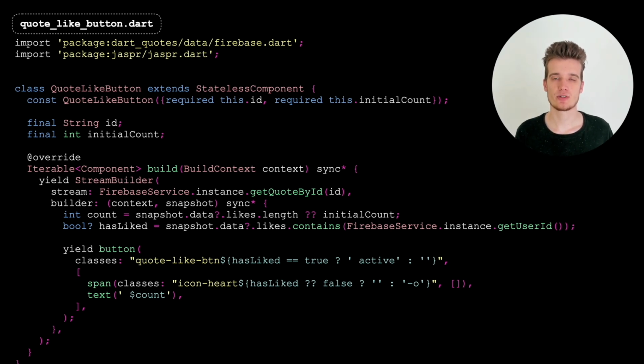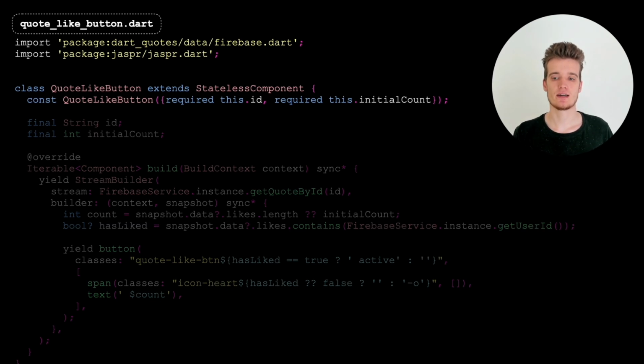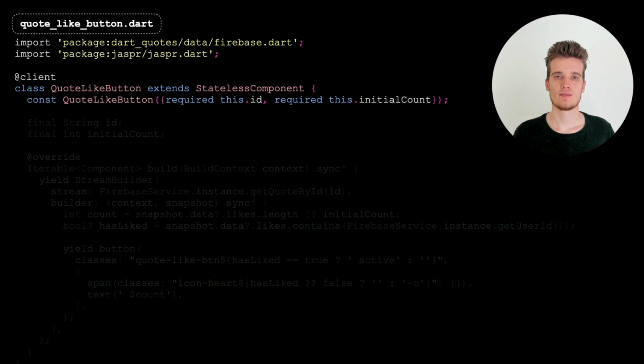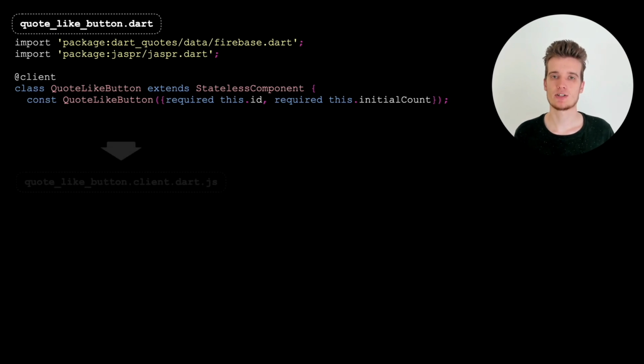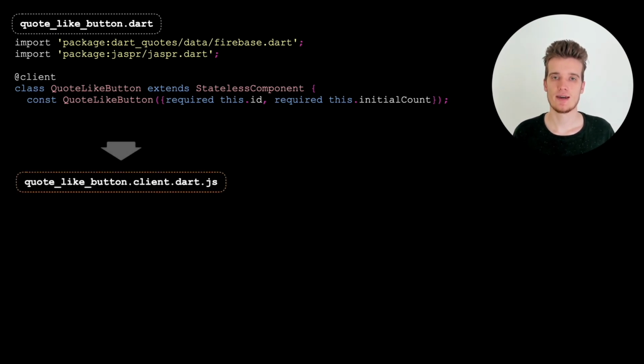Now, I said we want to make this interactive on the client, but this is still a server-side only component. To make it also render on the client, the only thing you have to do is add the @client annotation. This component is now compiled by Jasper to JavaScript and also included in the page when loaded. And now we have our first full stack component. The like button is both rendered on the server and on the client.